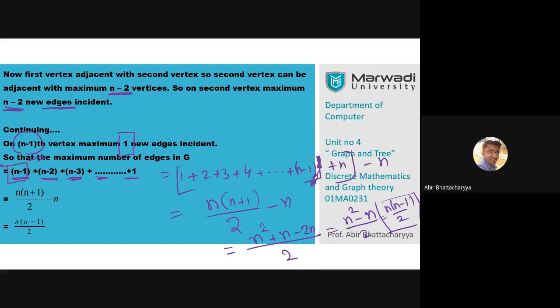If I ignore the first vertex and come to the second vertex, the second vertex can join with a maximum of n minus 2 vertices. Similarly, the third vertex can join with a maximum of n minus 3 vertices. Similarly, the second last vertex can be joined with 1 vertex. So ultimately, if I calculate these things, we will get n into n minus 1 by 2. All right. Okay, proceed further.